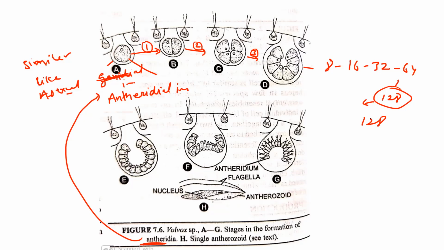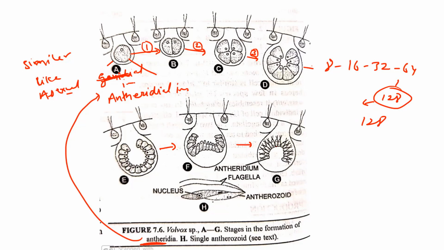So these structures again form a U-shaped structure, and similarly inversion takes place, and all the antheridia are developed.